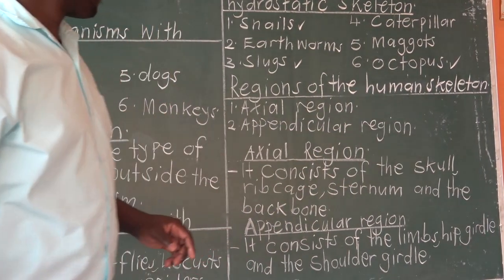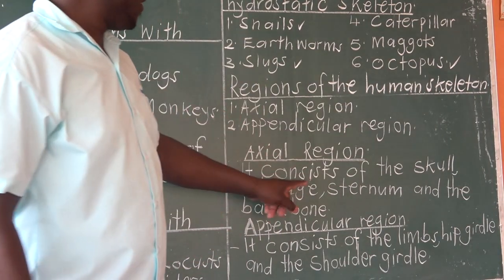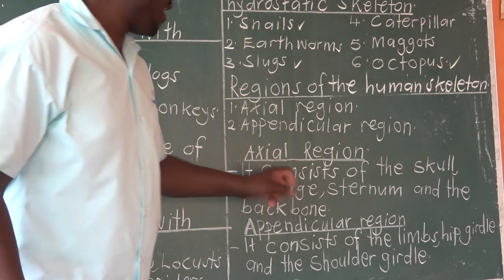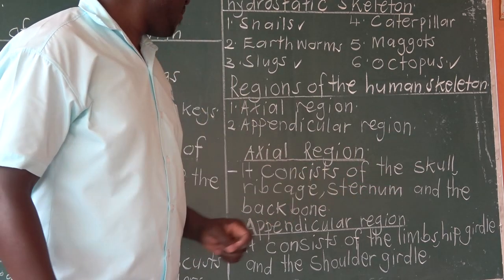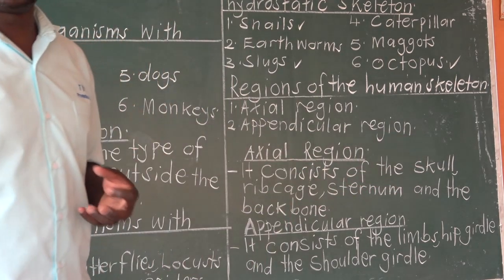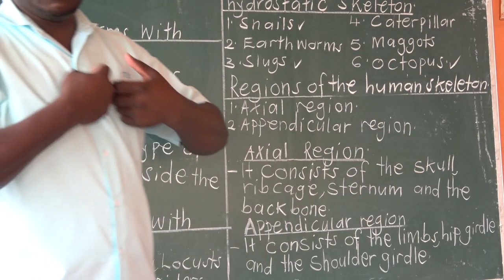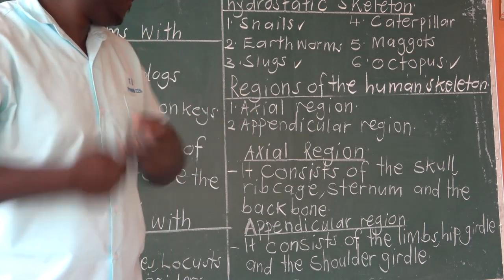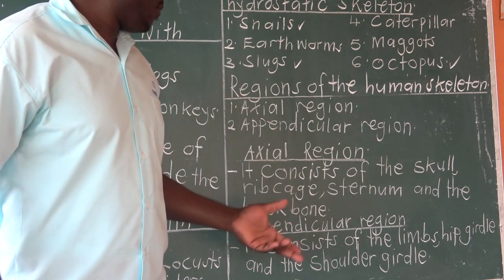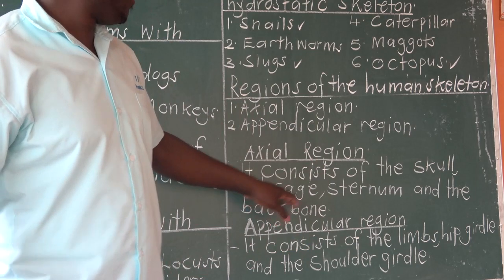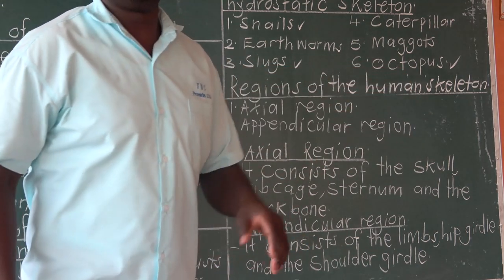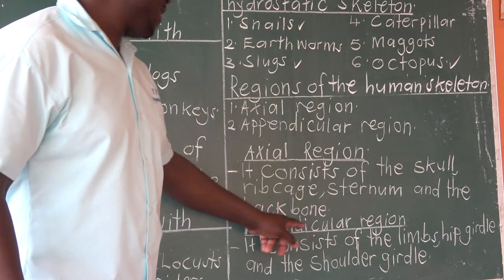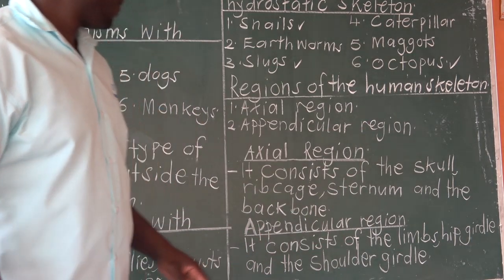As I said, axial region consists of the skull, the rib cage, the sternum, and the backbone. The sternum is the chest cavity here. Then the second region is appendicular region.